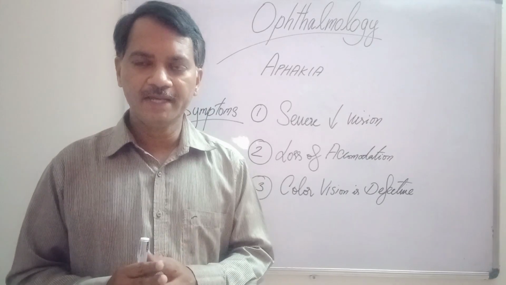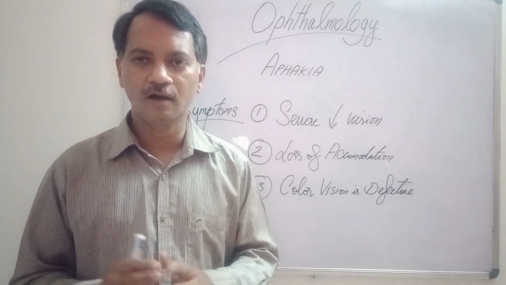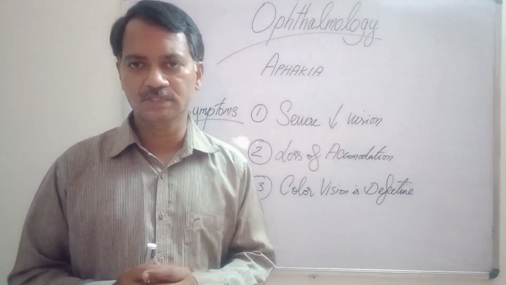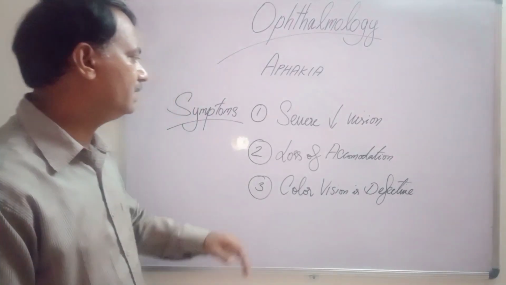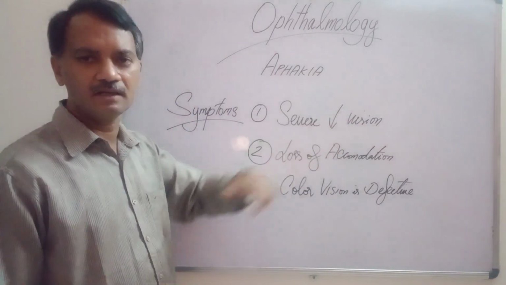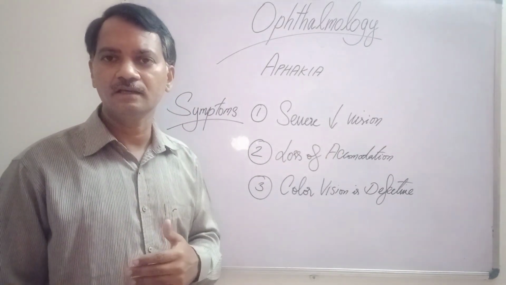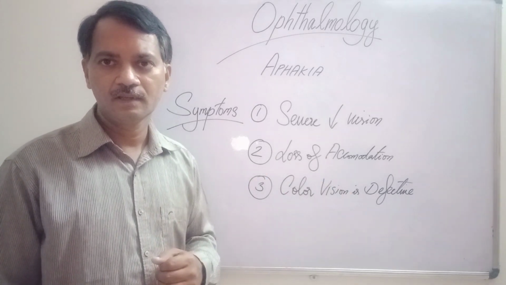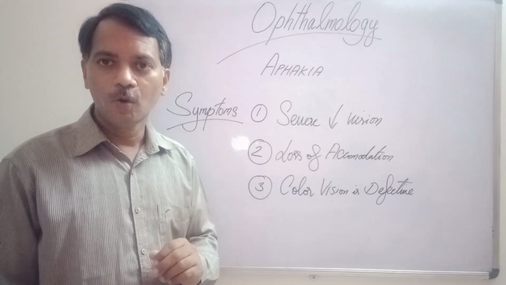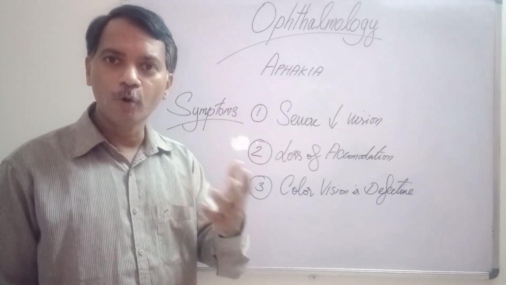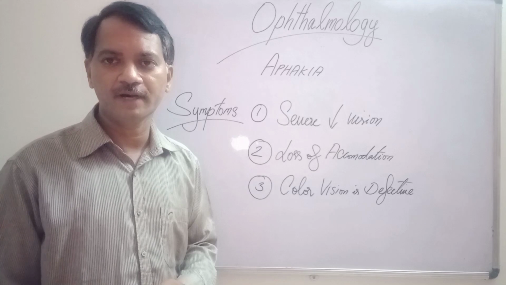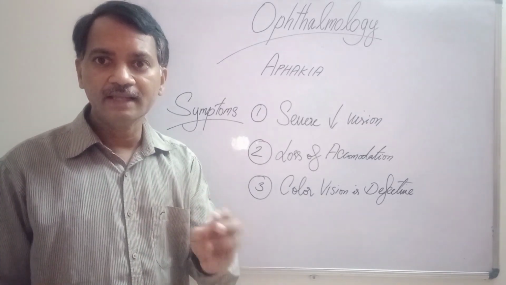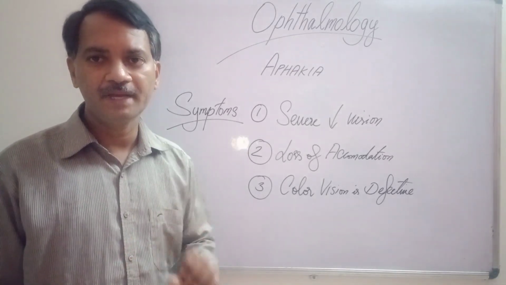An aphakic patient usually approaches an ophthalmologist for the following problems or symptoms. The first symptom will be severely reduced vision. They can hardly see anything at a distance more than 1 meter. Some patients who were previously myopic, who have a myopic refractive error, can see a little better than an emmetropic patient.